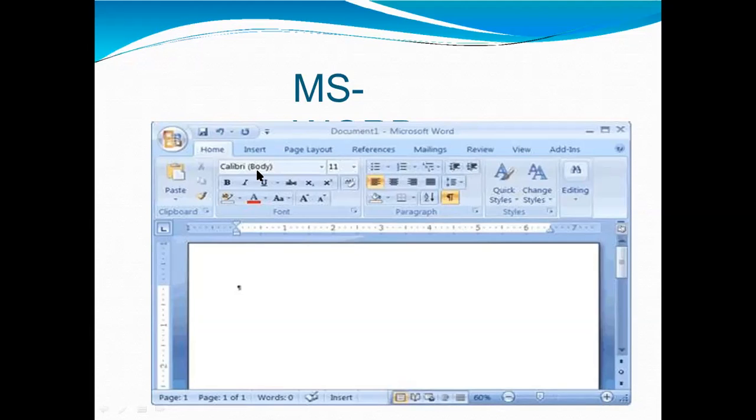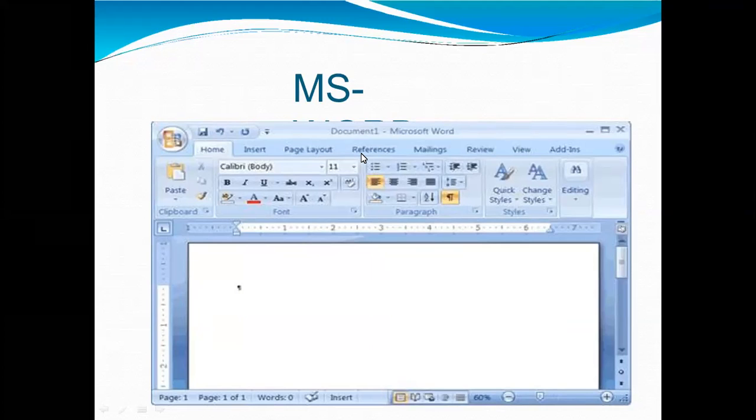Now come to the next, Page Layout. Under the Page Layout tab come options like margin, orientation, columns, lines, indentation and spacing, etc. In Page Layout, you can change the margin and orientation, make columns, and also set the lines, indentation, spacing, etc.